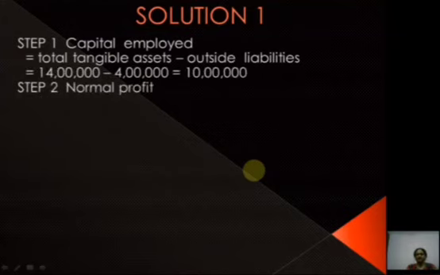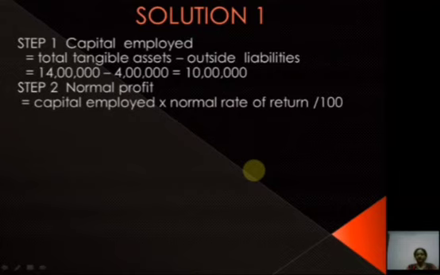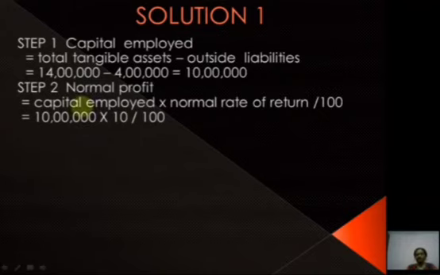Then step 2, normal profit. Capital employed into normal rate of return divided by 100, that is 10 lakh into 10 by 100. We will get 1 lakh.